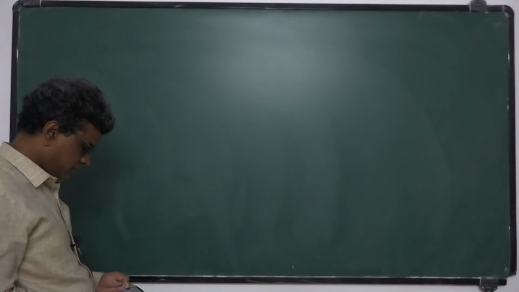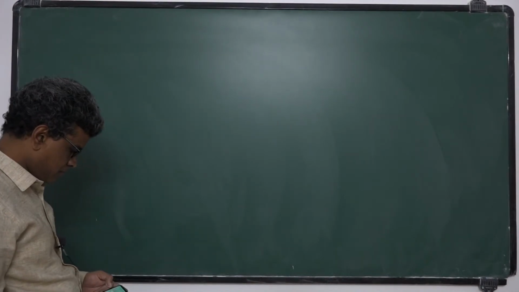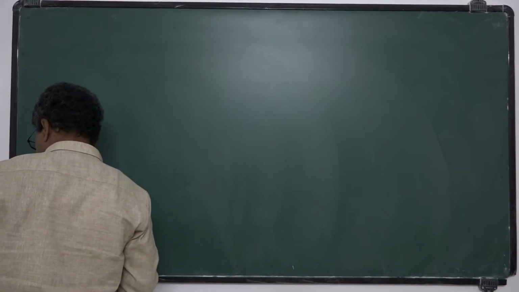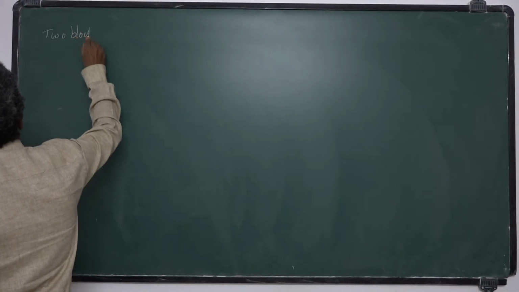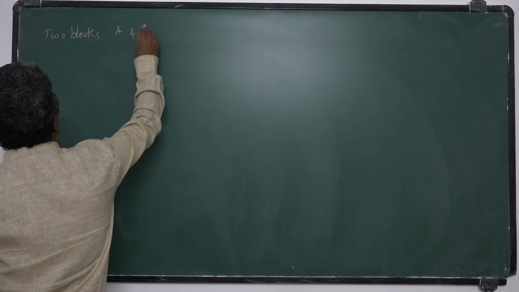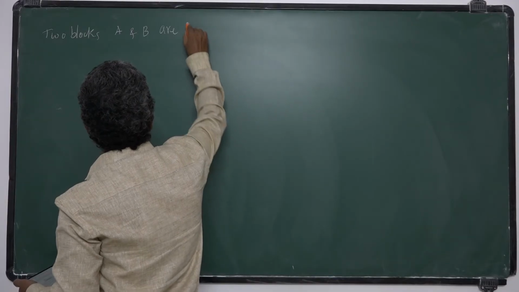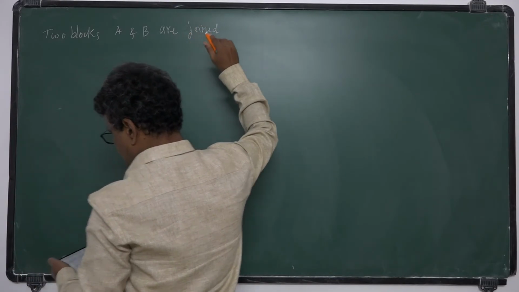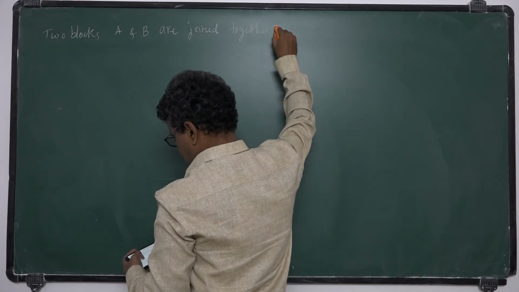Next one. You take these examples. Two blocks A and B are joined together with a compressed spring.